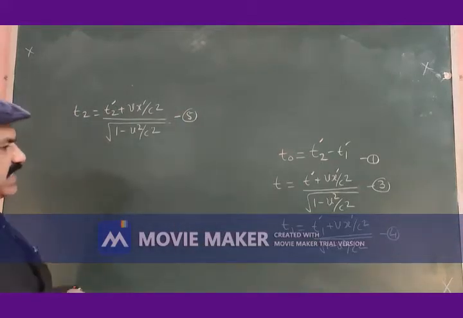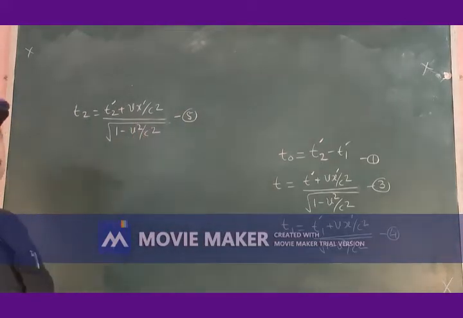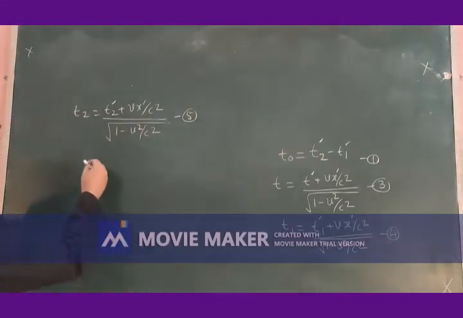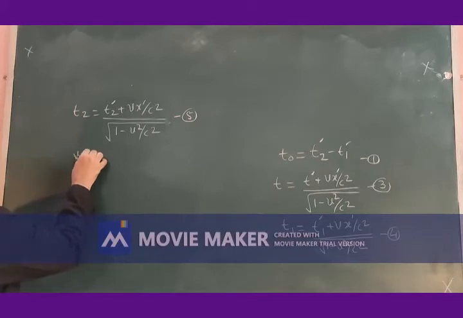Let us subtract equation 4 from equation 5 to get t2 minus t1.